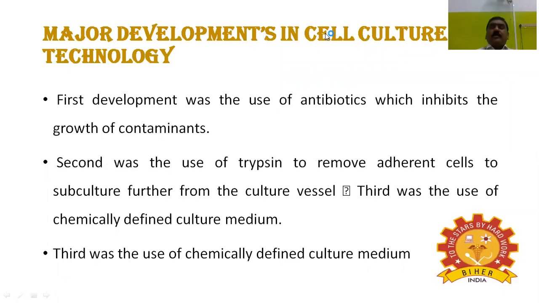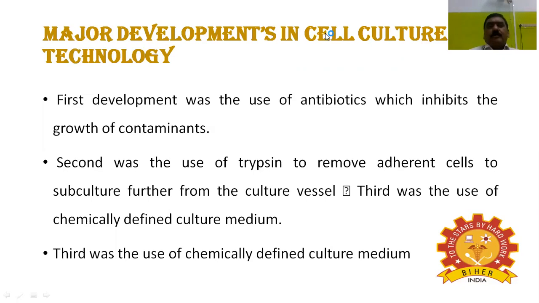Next, I'm coming to the major developments in the cell culture technology. Basically, cell culture technology is an alternative to animal experimentation. Twenty years before, we did most of the experiments with animal models. The animals were sacrificing their lives for scientific research. But with the recent advancement of animal cell culture, there is no need for animal experiments. Why? Because we are doing experiments in the in vitro model, that is the animal cell culture model. So it is a greater alternative to animal experimentation.